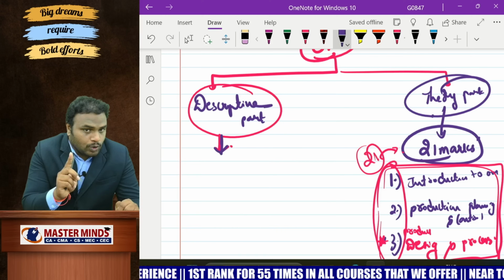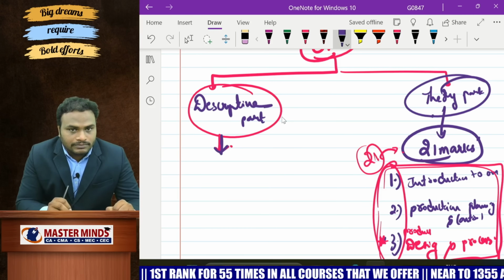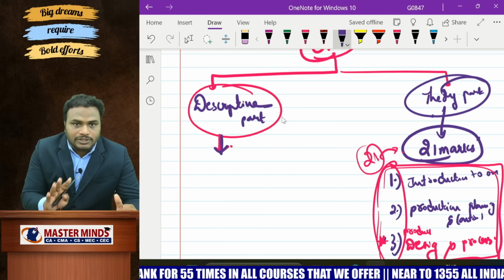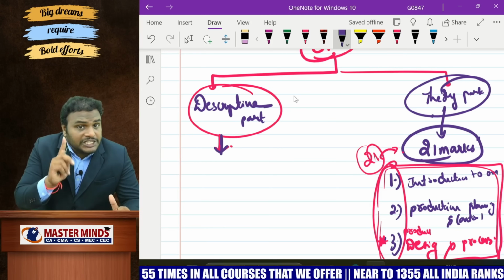But practice is important. Don't just audit, don't just watch. Just refer to the pages. Practice 1 or 2 questions from each chapter.